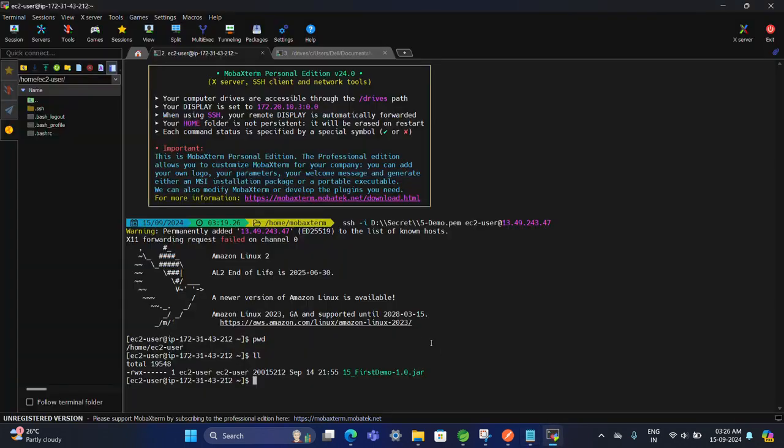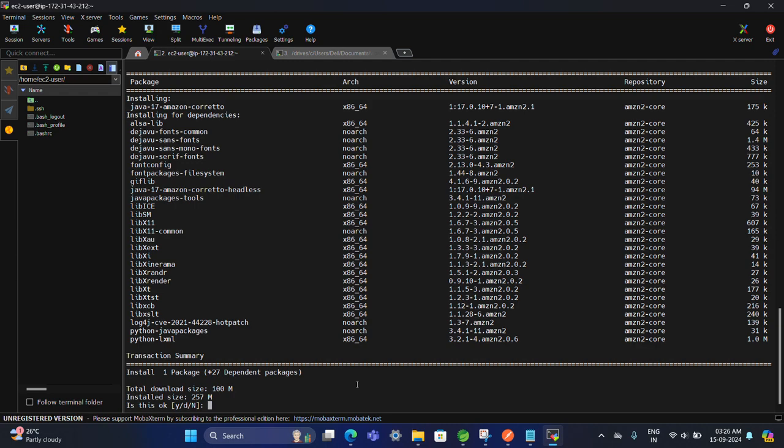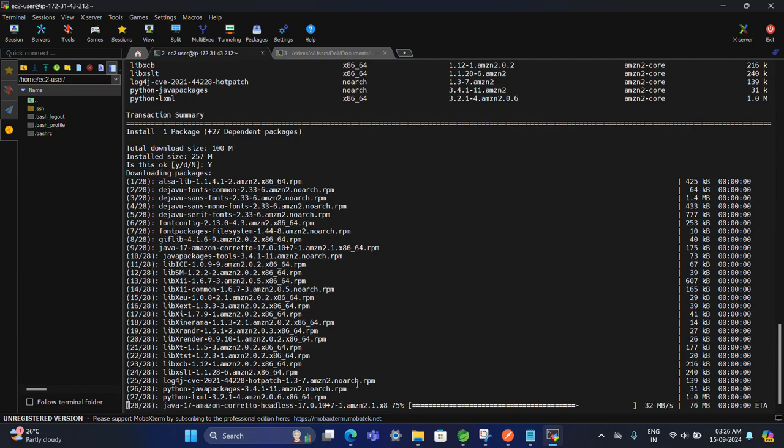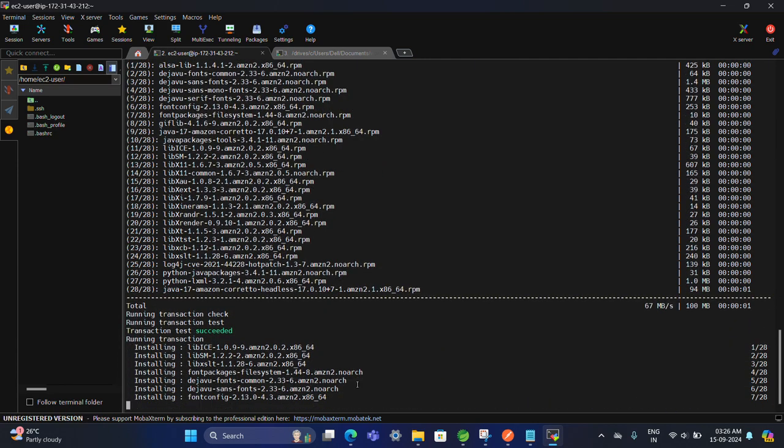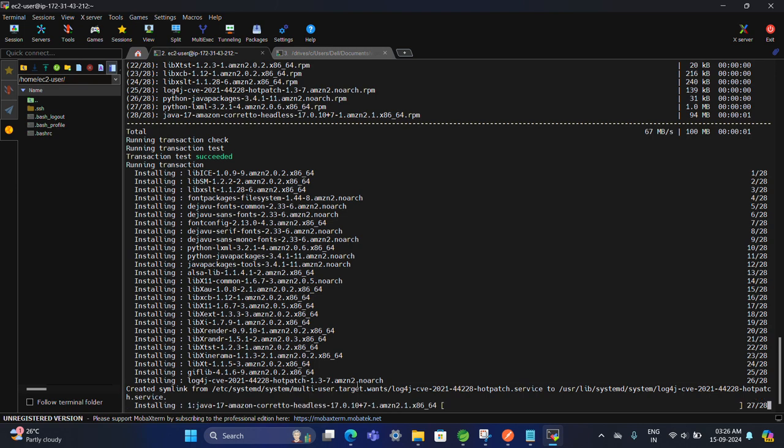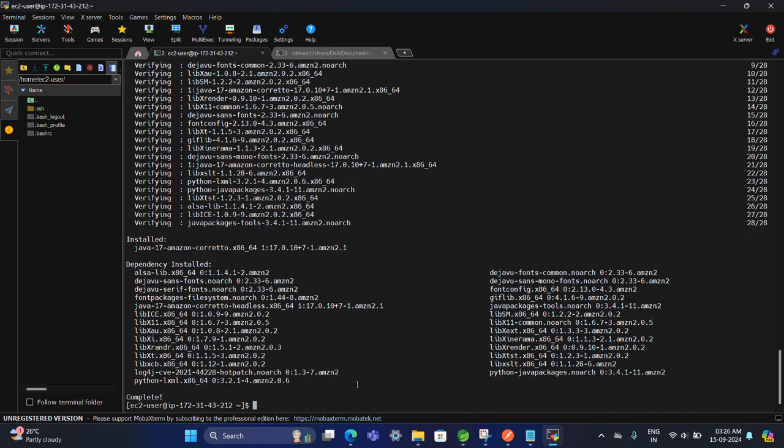Let's check and insert. Java is installing, it wants permission, yes. Okay, Java is installing, and I think it is installing successfully. Just a few seconds, and we have installed Java. Okay, completed. So we have installed Java successfully.